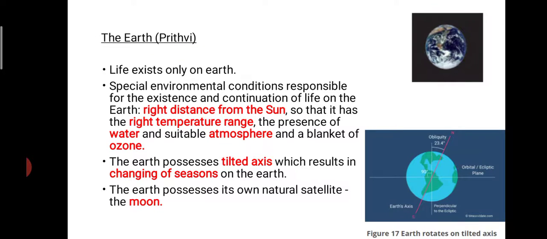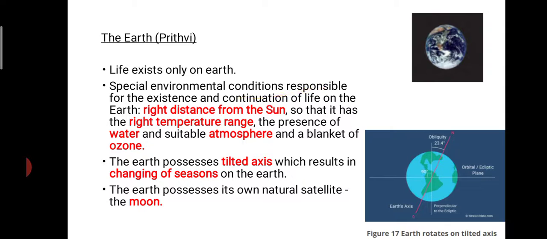It is also known as Prithvi. This Earth supports life. It is the only planet which supports life. Here the Earth appears blue in color when we observe it from space. Why is it blue in color? Because 2/3 of it, nearly 70% of it, is covered by water. So therefore life is possible on Earth.